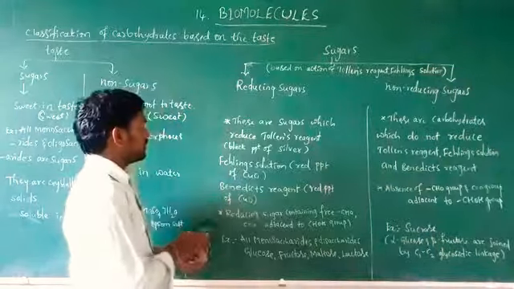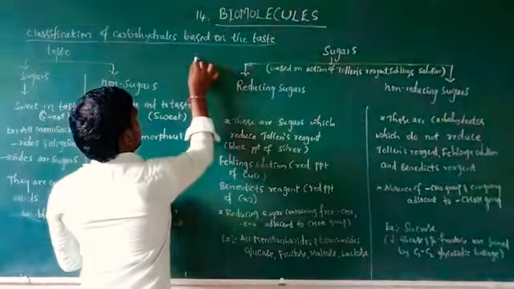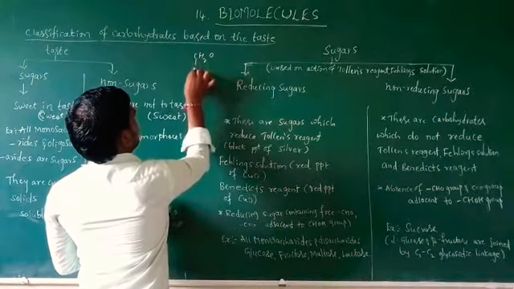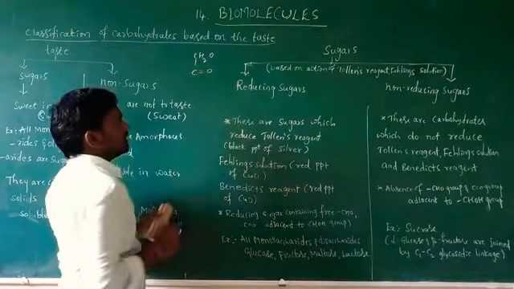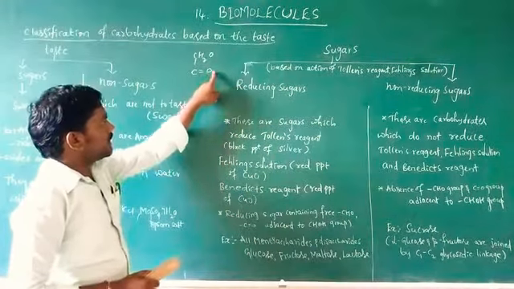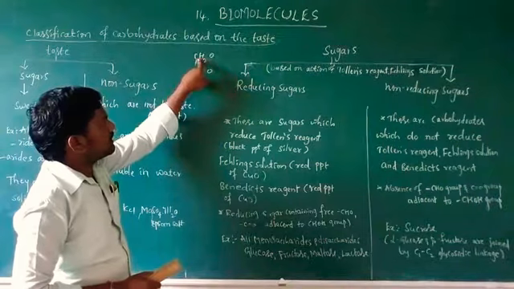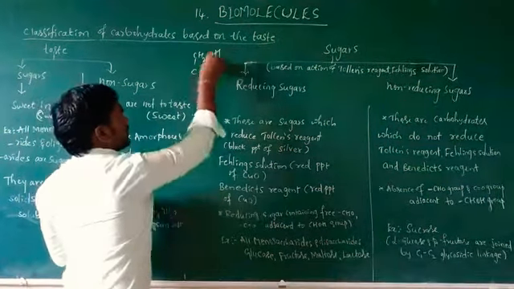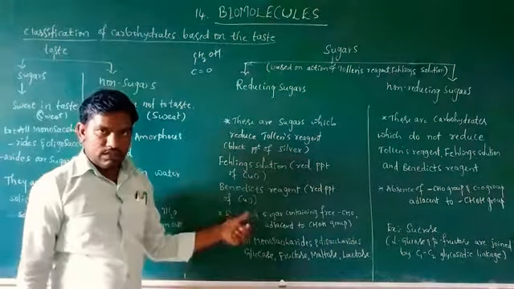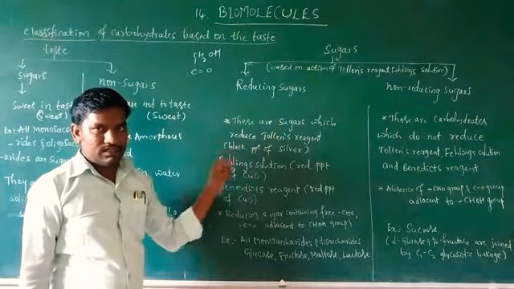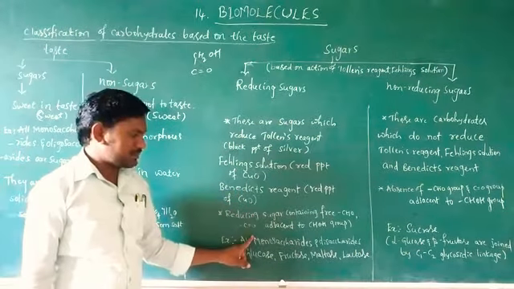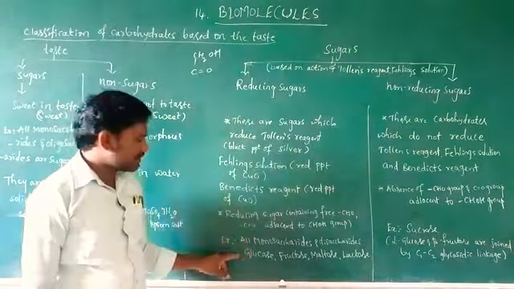For example, in the fructose structure we have seen CH2OH, with the second carbon containing CO, a ketone group adjacent to CH2OH. They also exist in alpha and beta forms.